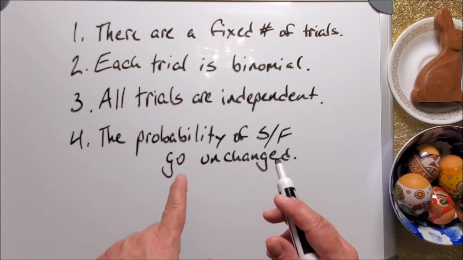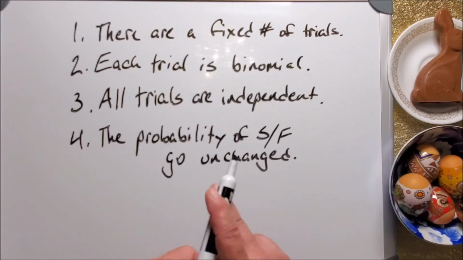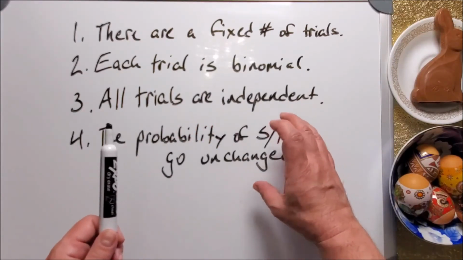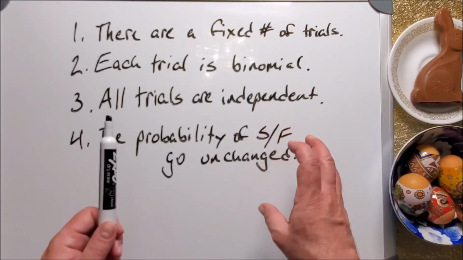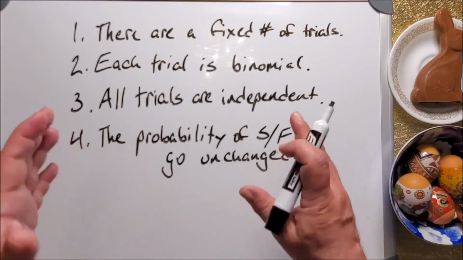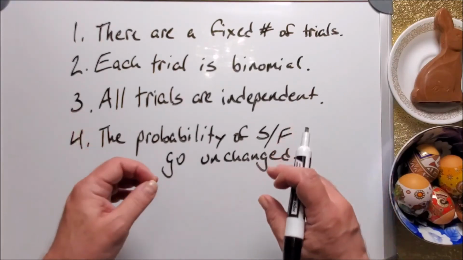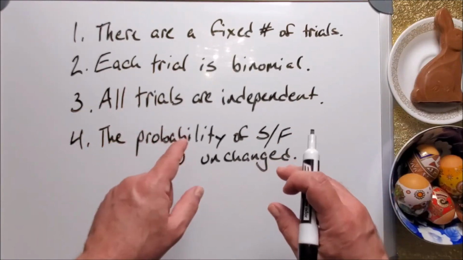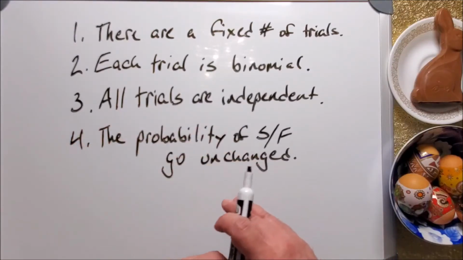That's different from the presence or absence of independence. It says that the situation itself goes unchanged, quite apart from any changes that ought not to be happening as a result of the previous trial, which is what rule number 3 is talking about. Okay, so let's do some problems.